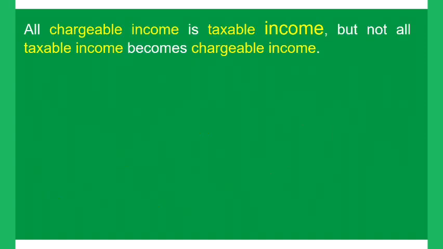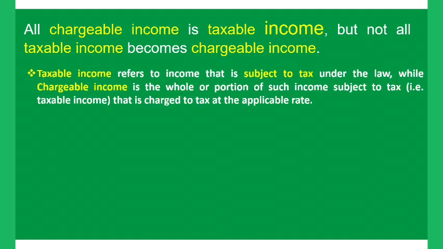For better explanation, taxable income refers to income that is subject to tax under the law, while chargeable income is the whole or portion of such income that is later charged to tax.